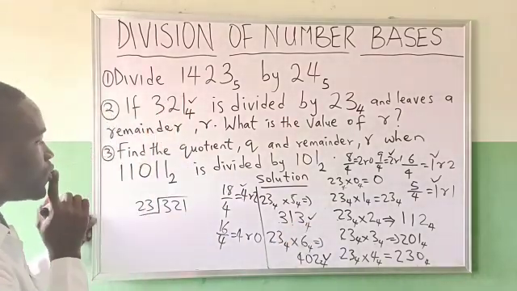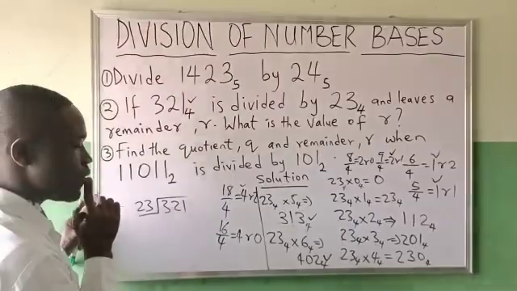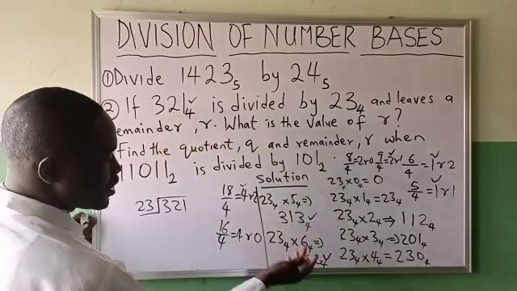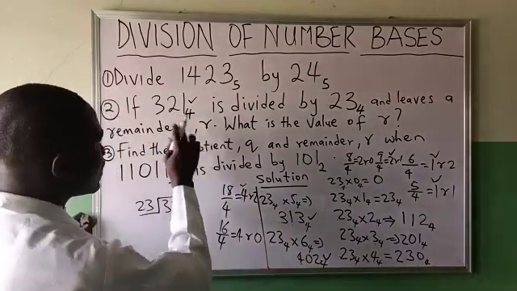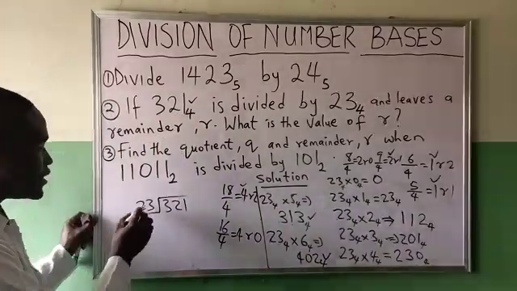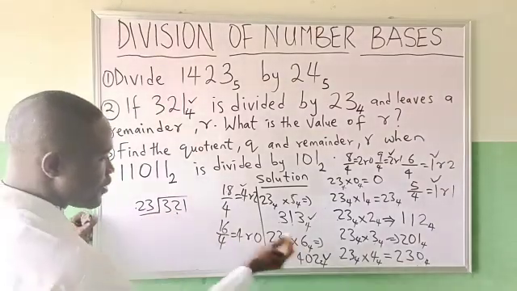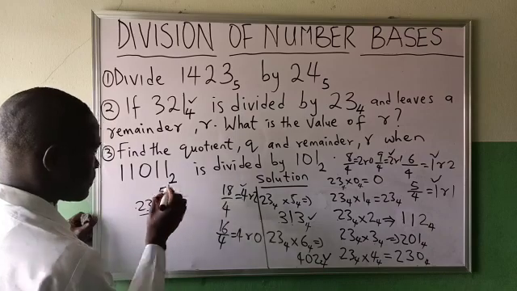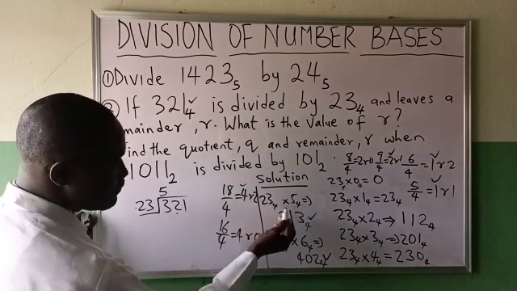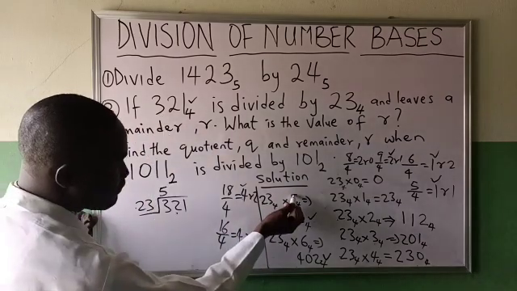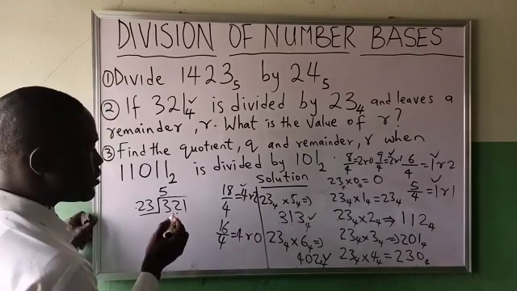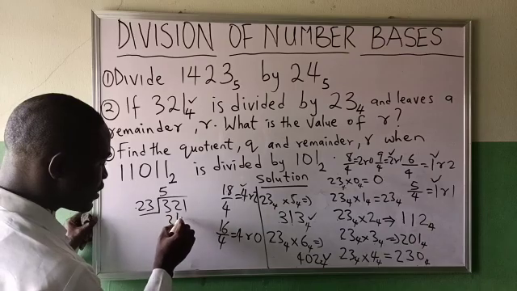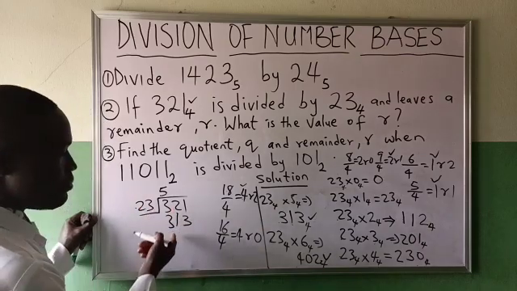So what you now do is you say, okay, I will take the number that is smaller than this, because this one is over. So I will say this divide this, what will it give me? It will give me 5. This divide this number will give me 5. Then 5 times this will be giving me 3, 1, 3, all in base 4.